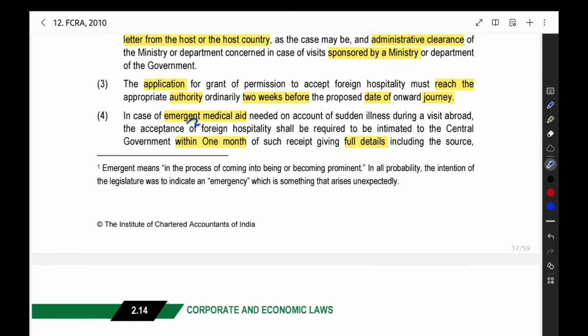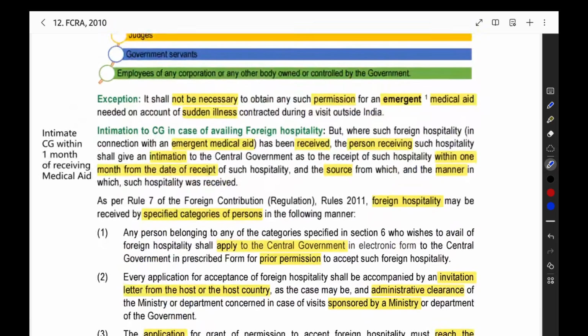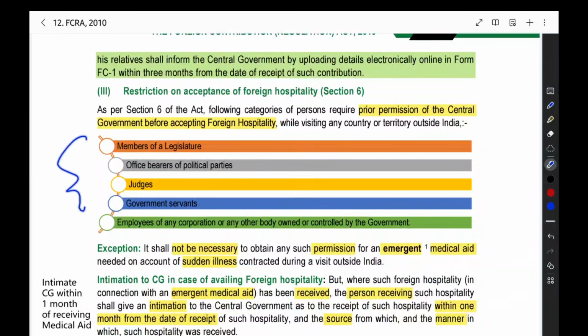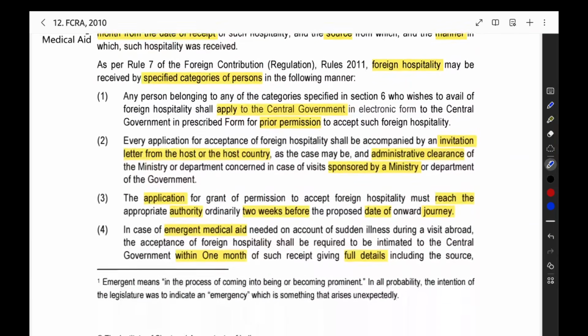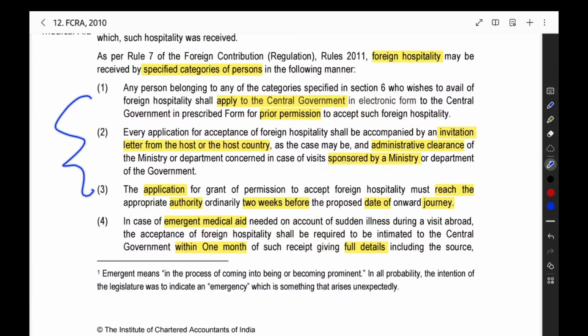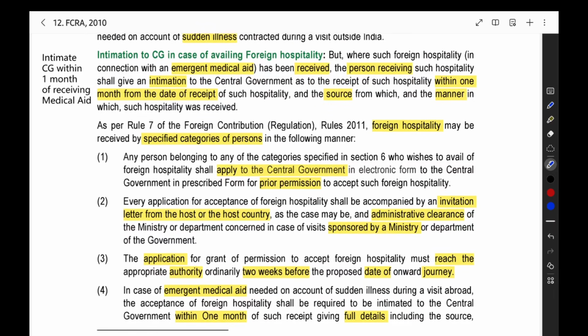Then in case of emergent medical aid, so this is the hospitality which we are going on a planned basis. But sometimes when our people, Indian people, are in a foreign country, these specified category persons got some emergency medical need, they are suffering from a heart attack or some other medical emergency. Then they cannot go and do the application and all for the emergency time period.